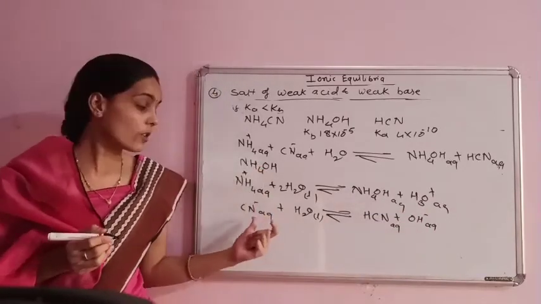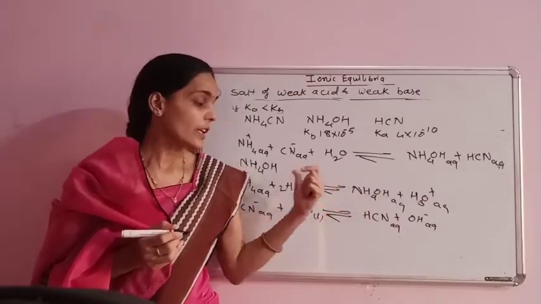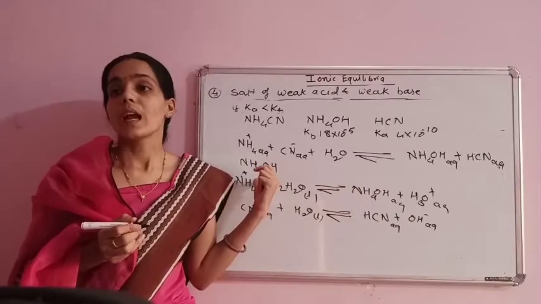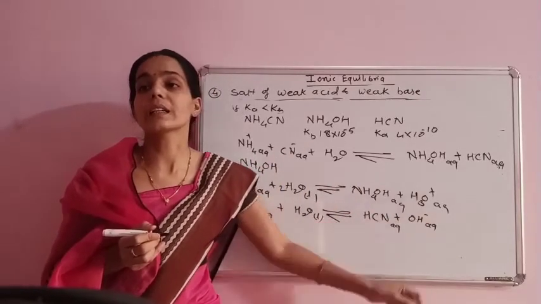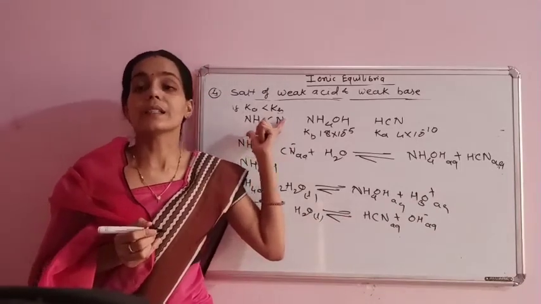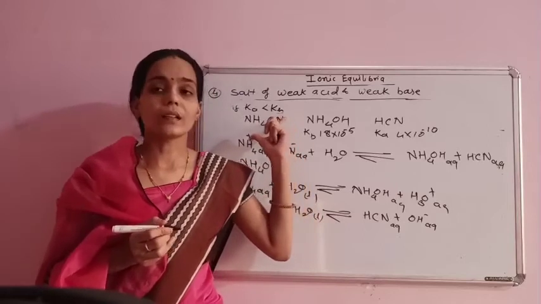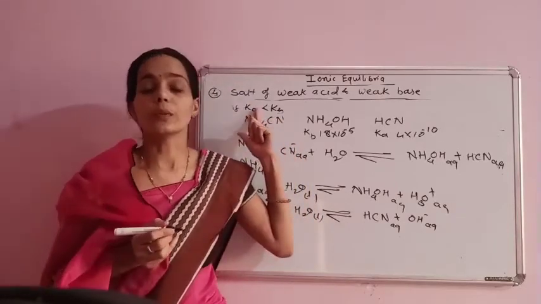The cyanide ions hydrolyze to a greater extent than NH4 plus ions and produce more OH minus ions than hydrated ions. The ammonium cyanide solution is basic in nature. Thus, red litmus turns blue.